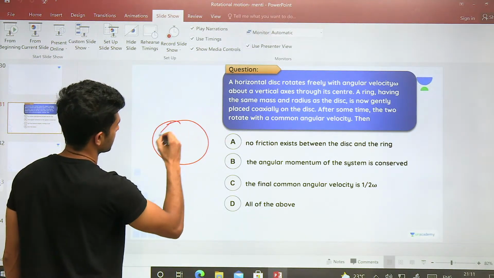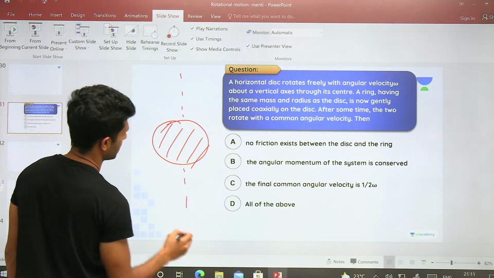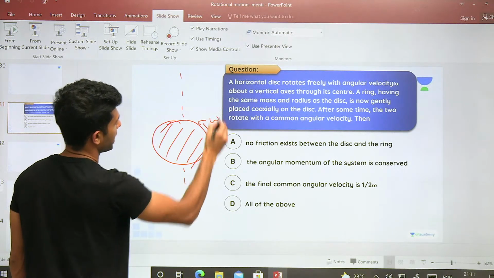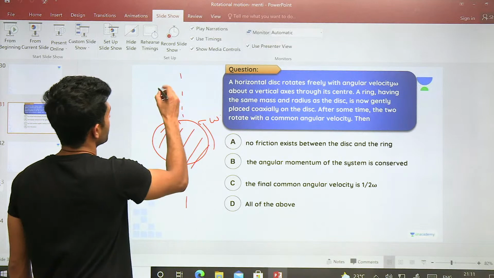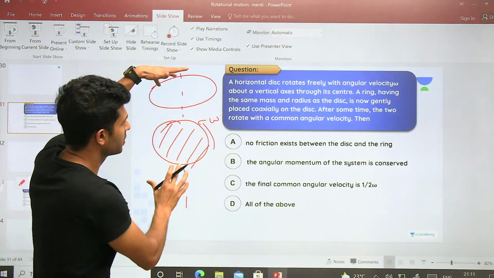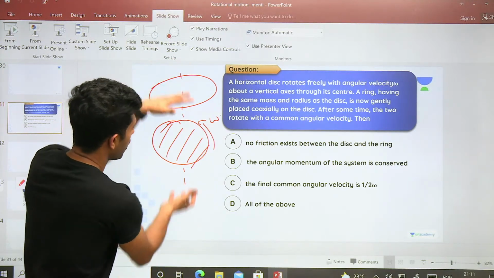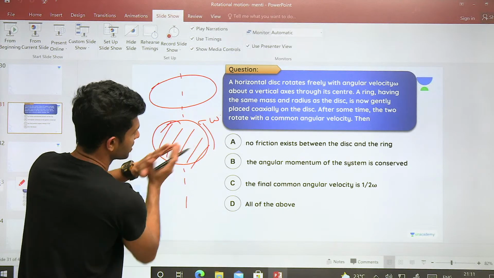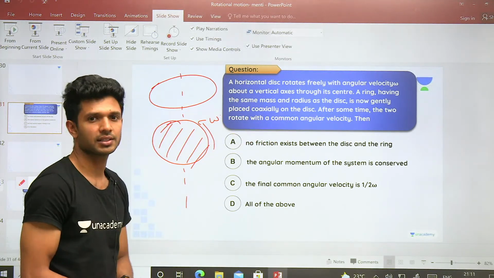So initially we were having a disk. This was the disk, I'm marking it so that it will be considered as a disk. Let's say it was rotating with some angular velocity omega. It is given, right? On top of it, there was a ring. Initially, both of them were not touching. Now, once you keep this ring on top of this disk, what happens? After some time, both of them will start moving with a common angular velocity.